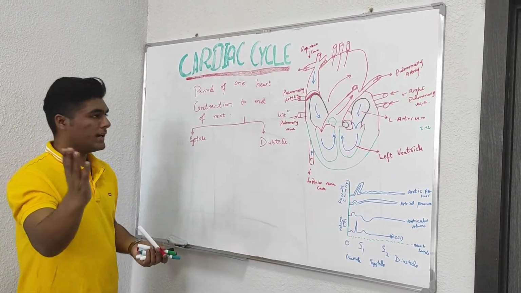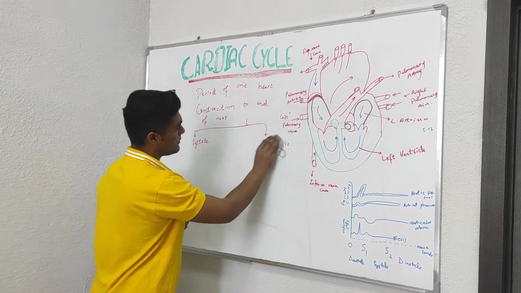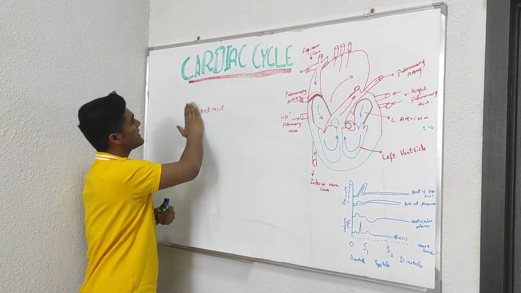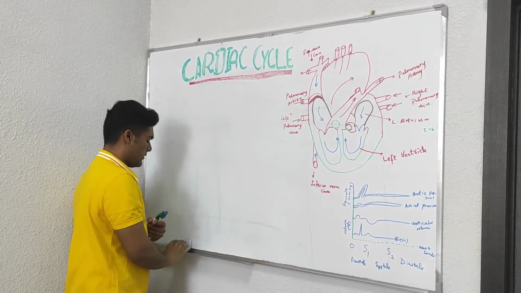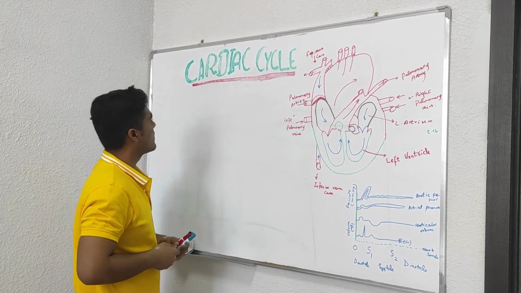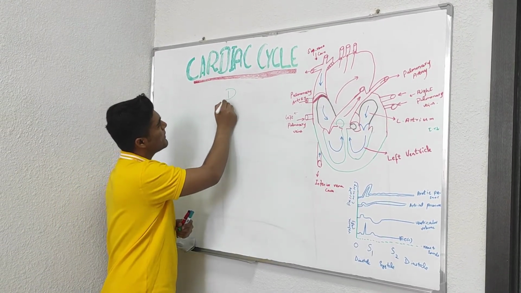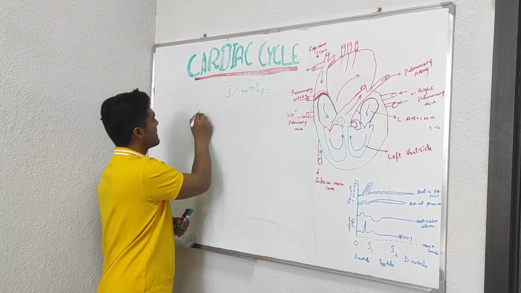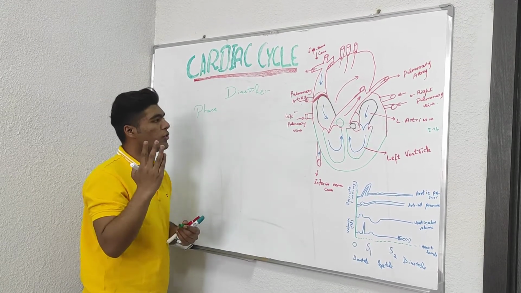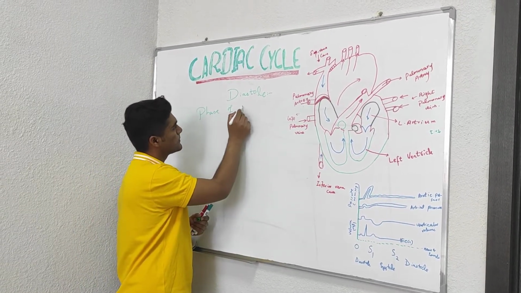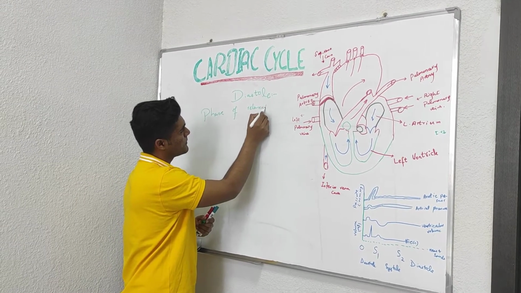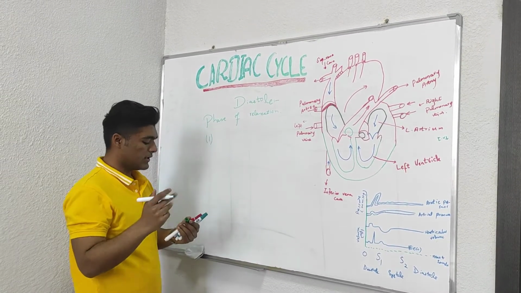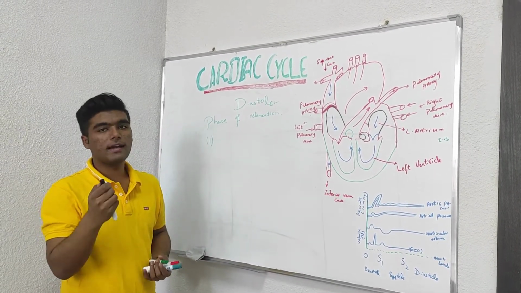So first of all, let's talk about diastole. Diastole is basically the phase of relaxation or filling of the heart. It is further divided into parts. Our first part is isovolumic relaxation.